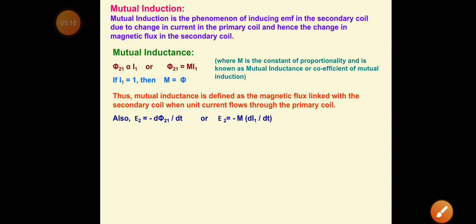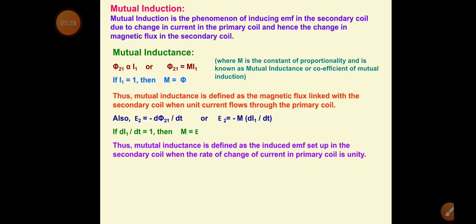So from here also we can define the mutual inductance. Let us take di1 by dt equal to 1, then M will be equal to E. Thus, mutual inductance is defined as the induced EMF set up in the secondary coil when the rate of change of current in the primary coil is unity. So this is how we can define mutual induction.